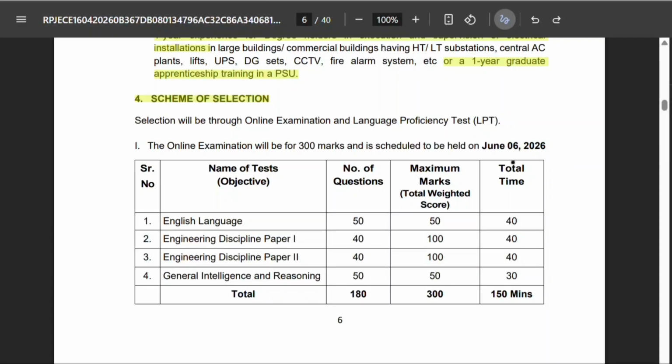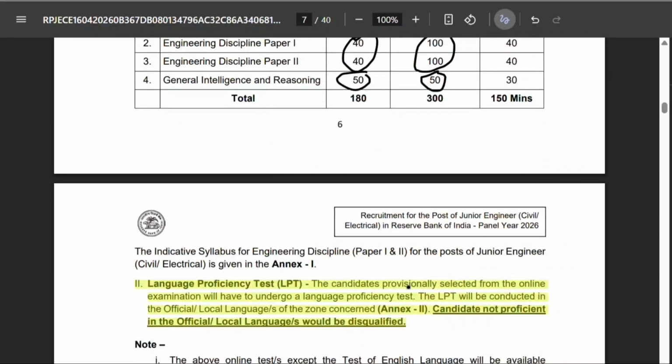Now we will come to the scheme of selection. This contains 2 parts: online examination and language proficiency test. In the online examination, the following sections will be there: English language, engineering discipline paper 1, engineering discipline paper 2, general intelligence and reasoning. For English paper and general reasoning paper, there will be 50 questions for 50 marks each. For engineering papers, there will be 40 questions for 100 marks. So each question carries 2.5 marks, which makes the engineering section very important.